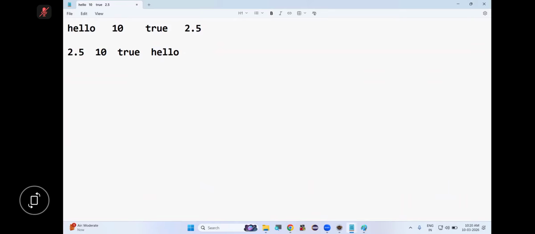Internally, TreeSet uses one method for sorting. Which method? The compareTo method. Internally, TreeSet uses the compareTo method for sorting objects. So what will TreeSet do when we add the first two objects? It will use compareTo to compare the first object with the second object.